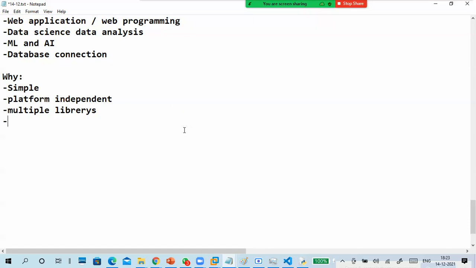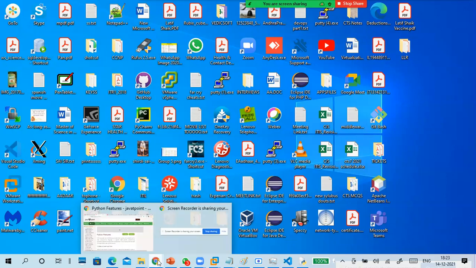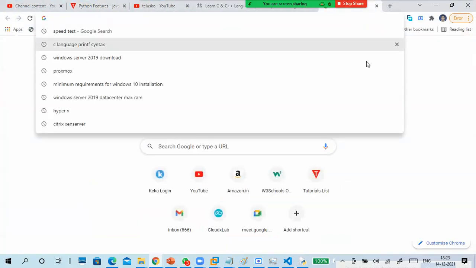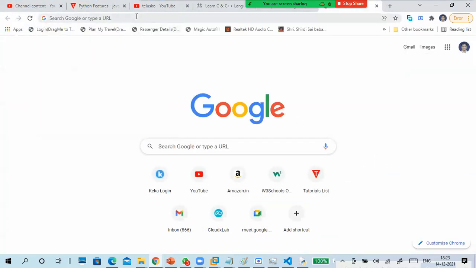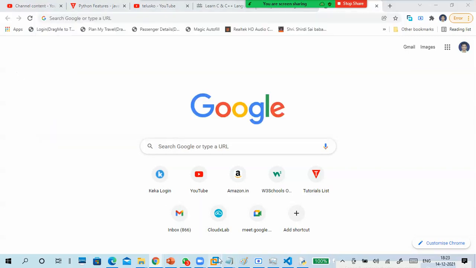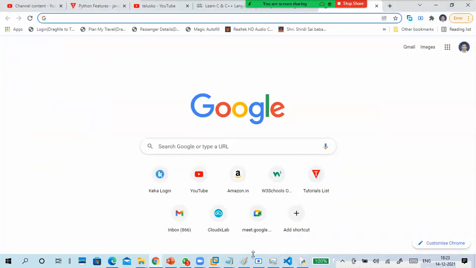Next, I will show you how to install it, and 1 or 2 commands to practice. First I will show you installation, then we'll close the session today. Okay, guys. Already I have Python, but for you only I'm downloading. I will tell you how to download it. Installation is very simple. Is my virtual machine running? It shut down itself. No problem, don't worry about it.